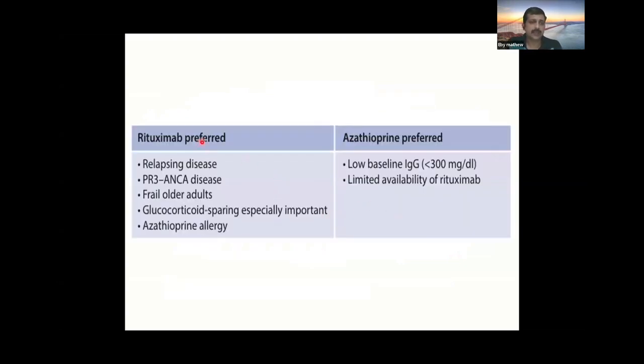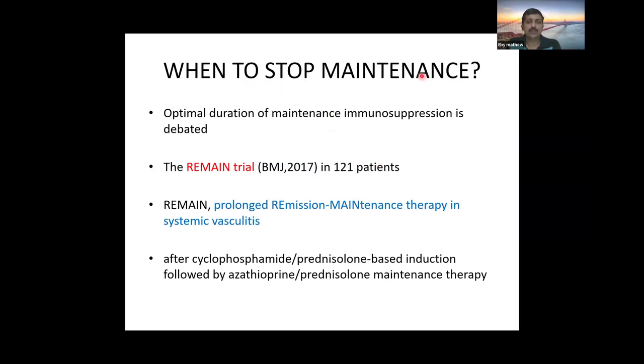So in the maintenance regimen, rituximab is preferred in relapsing cases, PR3 patients, older patients, and those in whom glucocorticoid sparing is required. And azathioprine is preferred in low baseline immunoglobulin. And sometimes hepatitis B reactivation can be there with rituximab. In such cases also azathioprine may be preferred. Then when to stop maintenance? This is a debatable question.